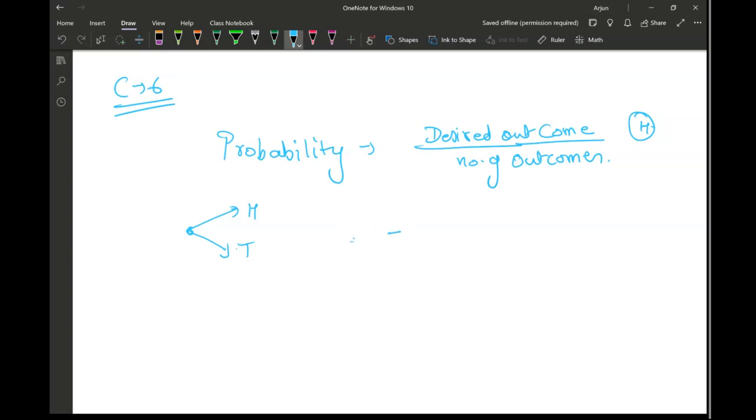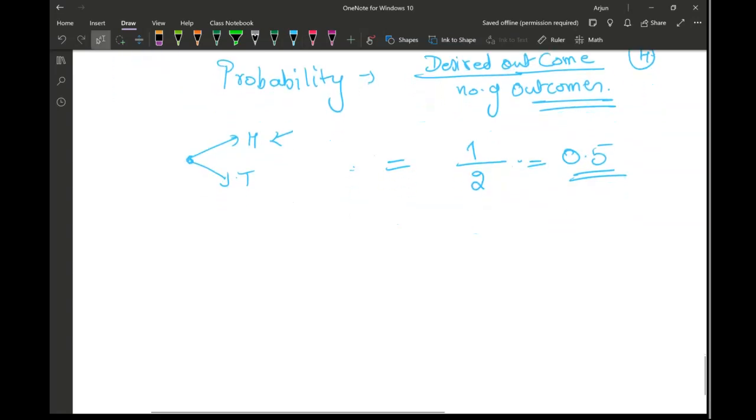So the probability of getting head will be 1 out of 2, because there are two number of outcomes and the desired outcome is only one, that is getting the head. That's how the probability will come out to be 0.5 for this one.